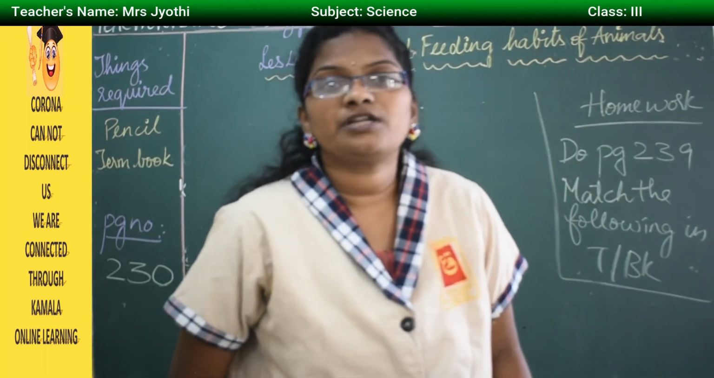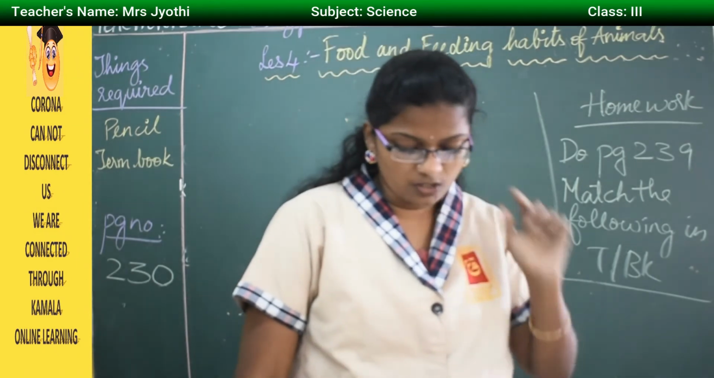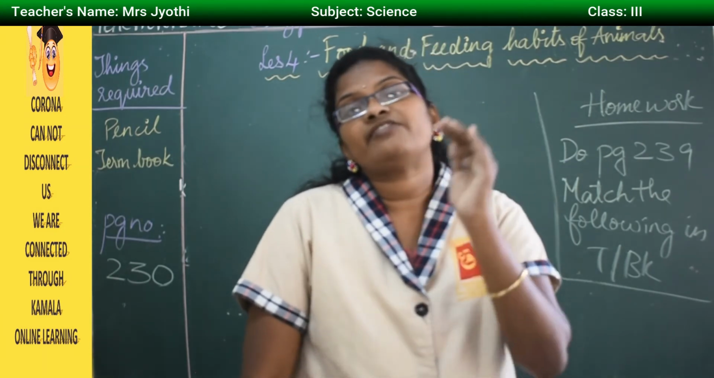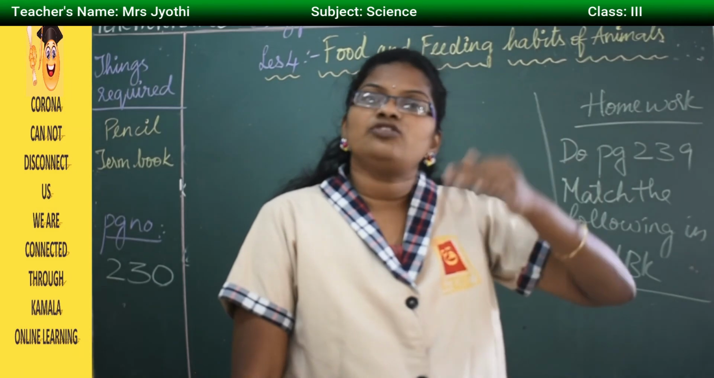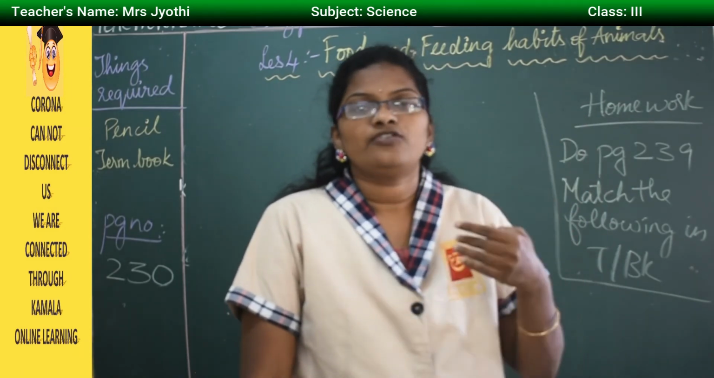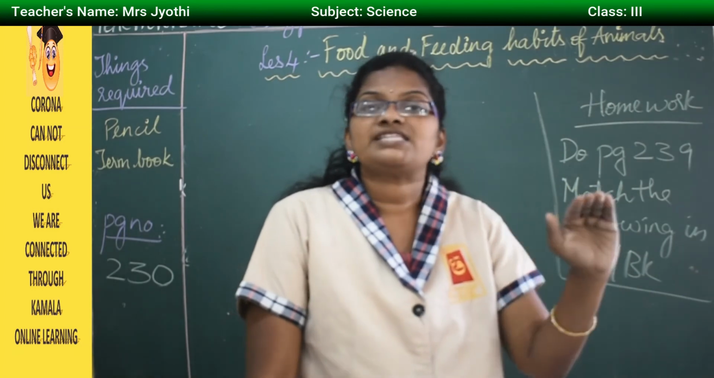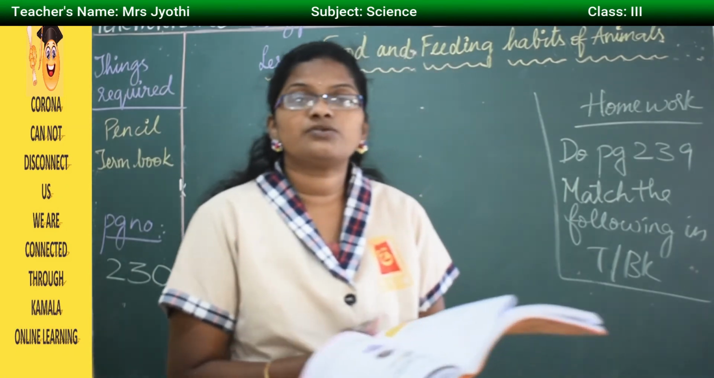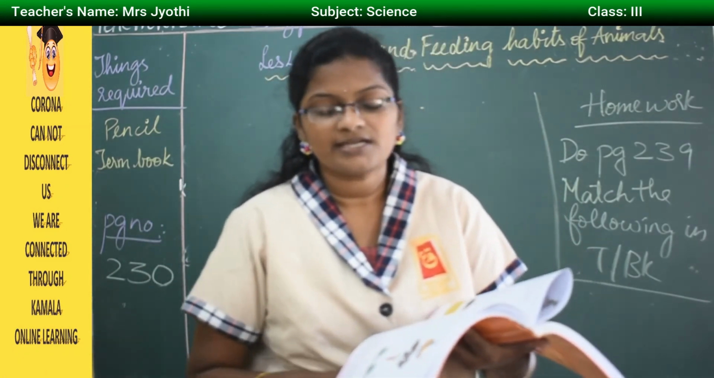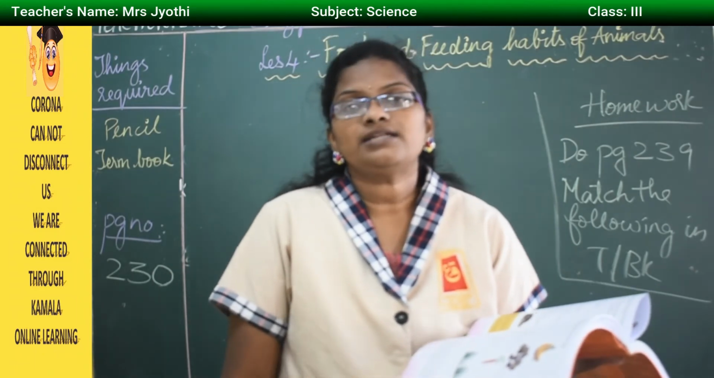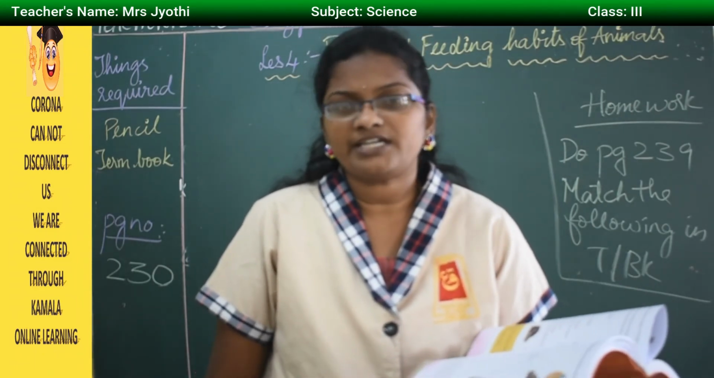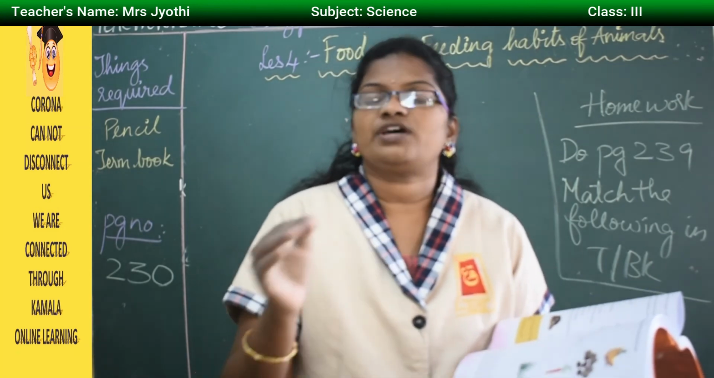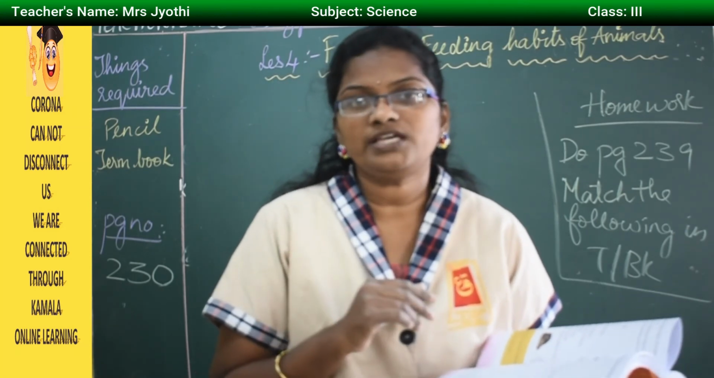If you look at the textbook on page 239, the first bit at the top of the page is match the following, which you did at the beginning of the lesson. On one side you have the animals, on the other side the food. You have to match them with the food. For example, on the first side you have cow, rabbit, squirrel, elephant. On the other side you have bananas, nuts, carrot and grass. It is very easy for you to identify and write. Whichever you know, write that first. In the next class I will tell you the answers.